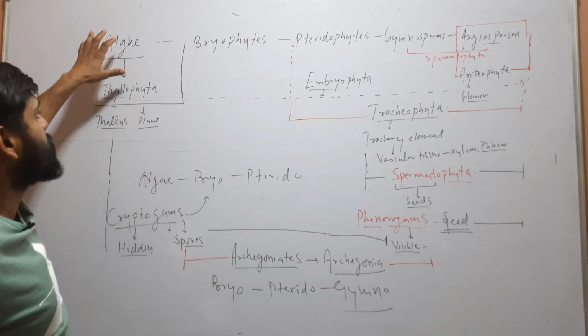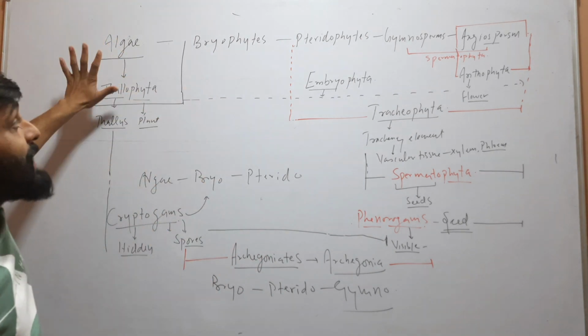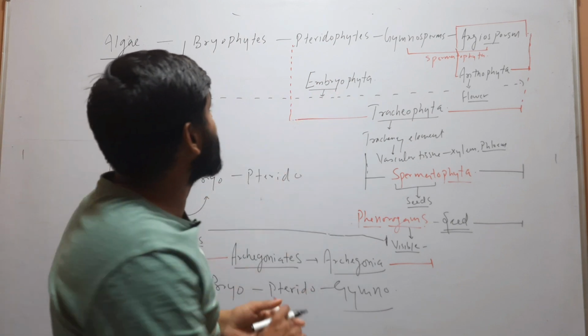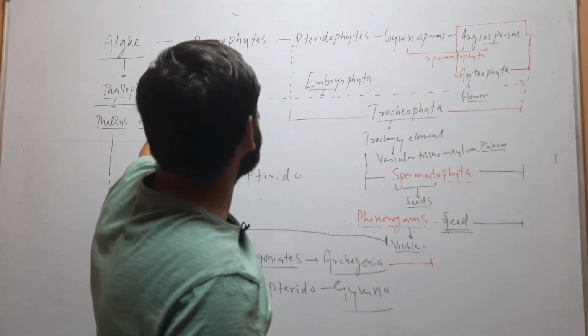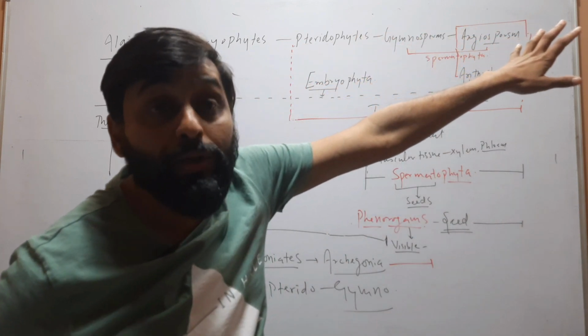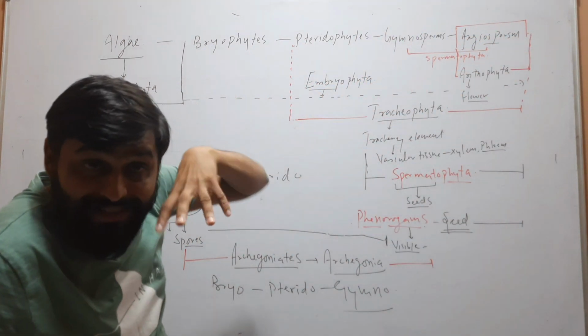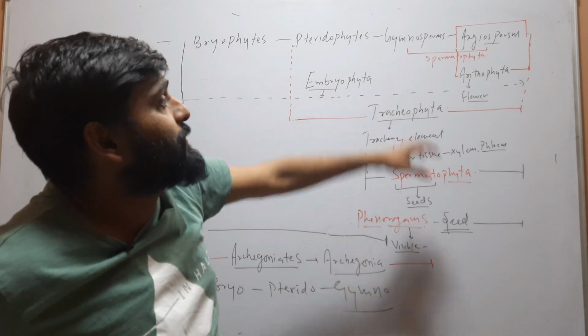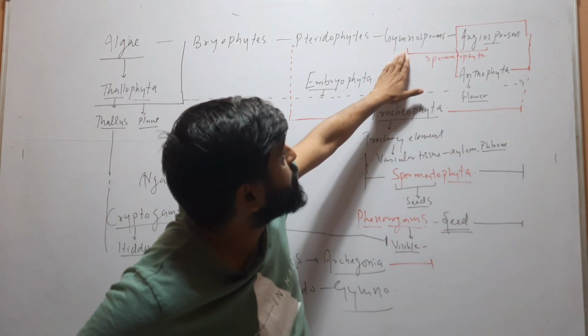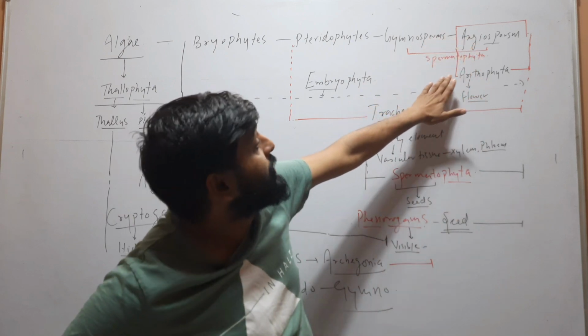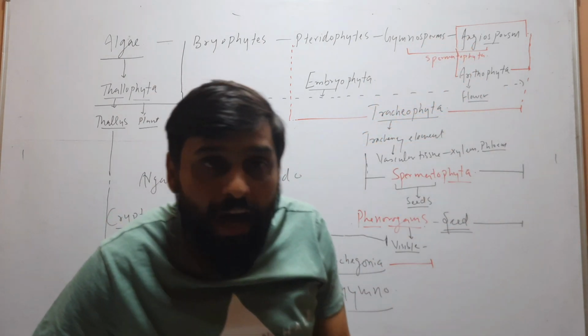So these are the different names that are used for groups of plants. First one is Thallophyta, in which body is thallus-like, it is algae. Next is Embryophyta. Here all the groups in which embryo formation occurs, and we know that in bryo, pterido, gymno, angio, in all these groups embryo formation occurs, so all these will be called Embryophyta. Next is Spermatophyta, in which seed formation occurs. We know that seed formation occurs in gymno and angio. And next one is Anthophyta. Antho means flower.